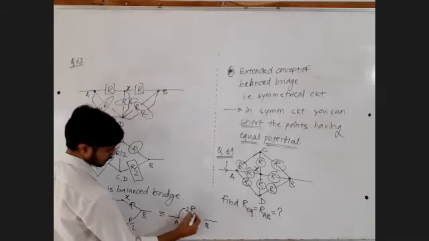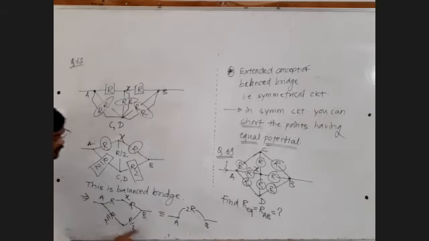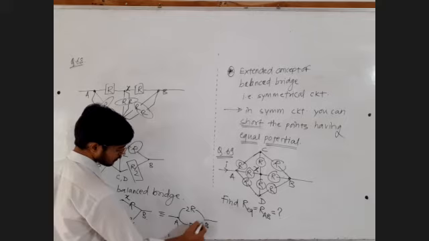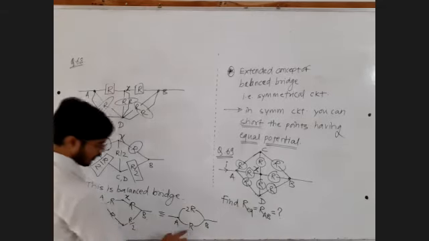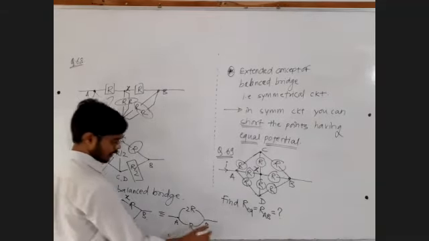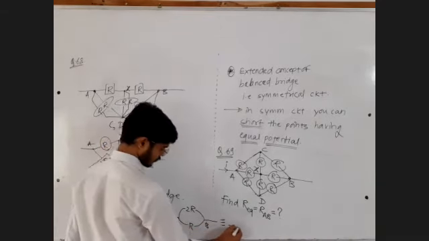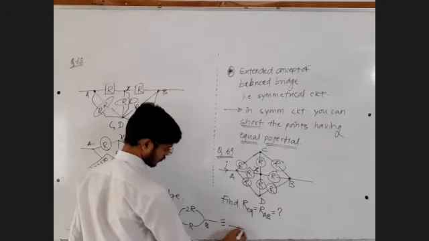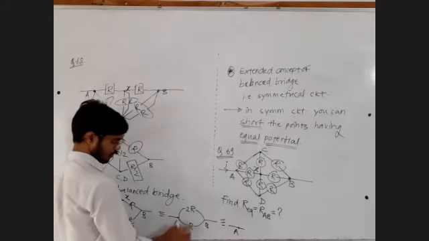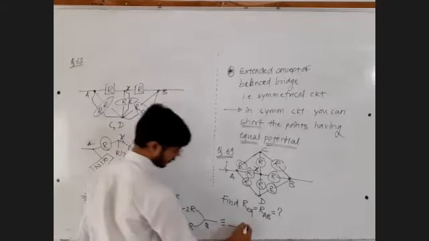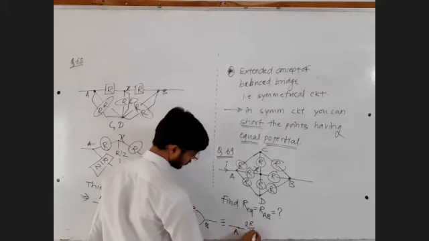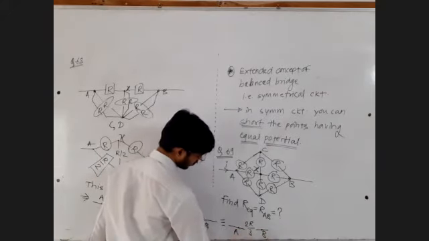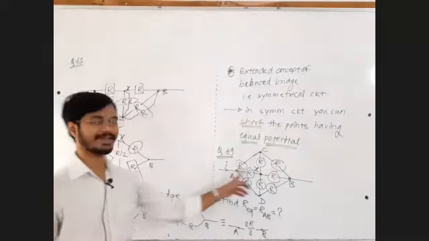Now this is a general procedure for you. R by 2 plus R by 2, again R by 2 plus R by 2. Now 2R and 2R parallel, 2R and 2R parallel. Series parallel, you have done so many times: R1 R2 upon R1 plus R2, 2R and 2R parallel. The answer is going to be 2R upon 3. That's my answer of equivalent resistance between points A and B.